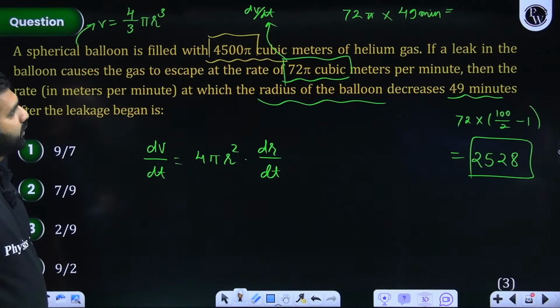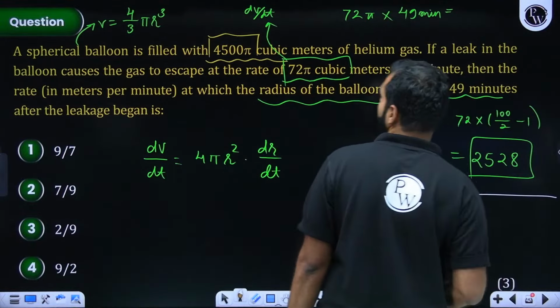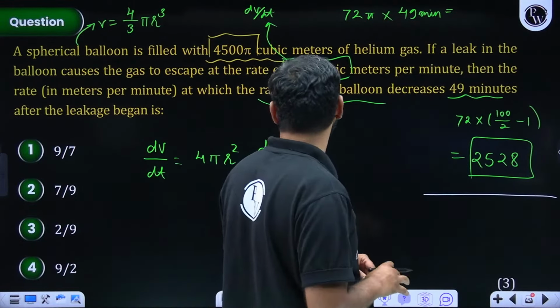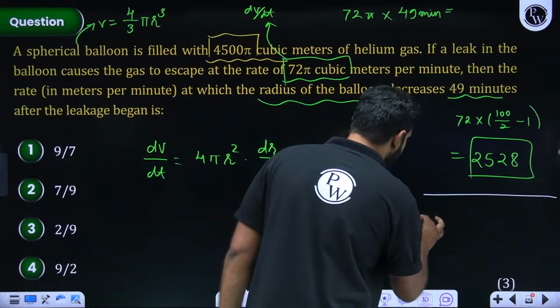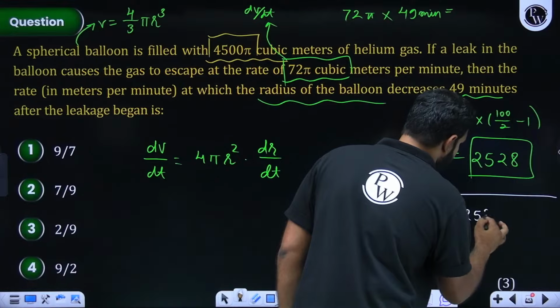Give me a second, students. Am I missing something? Are we missing anything? The spherical balloon is filled with 4,500 pi cubic meters, right? 4,500 pi cubic meters means what? Initially it is this. So from this, if I figure out how much gas am I left with at this moment, I'll be saying 4,500, a lot of calculation is there, minus 2528.